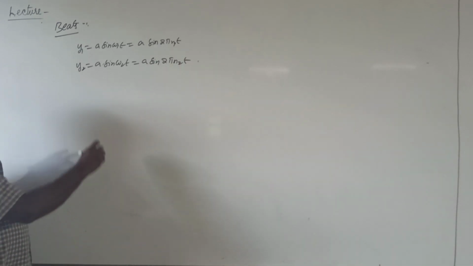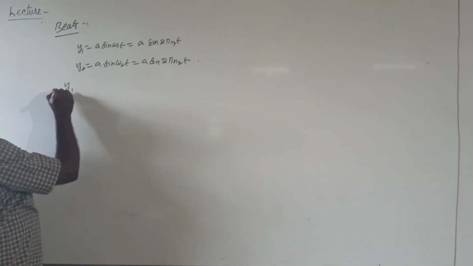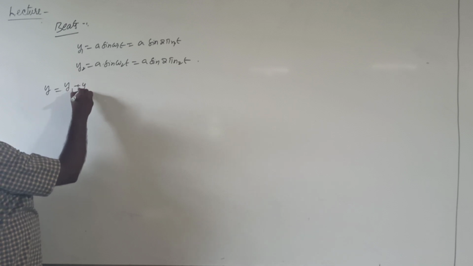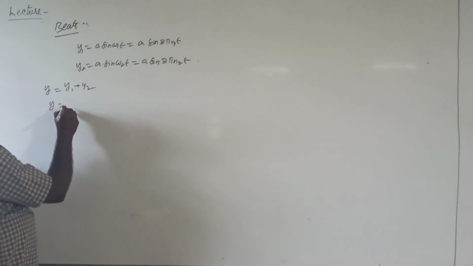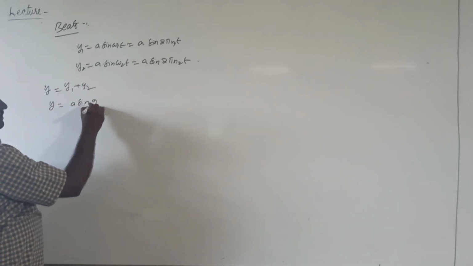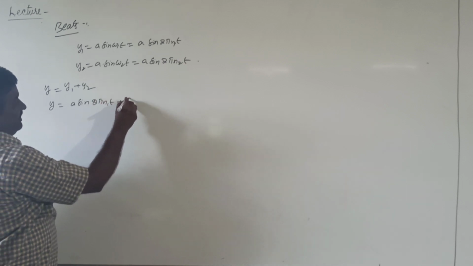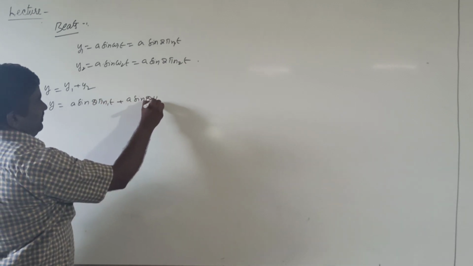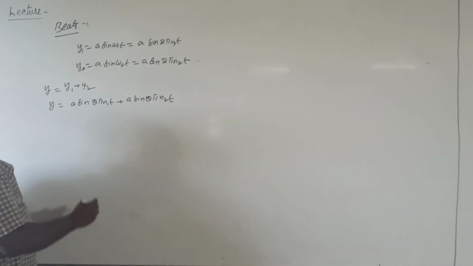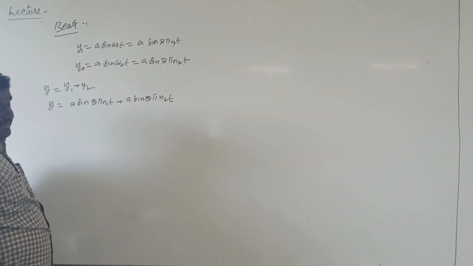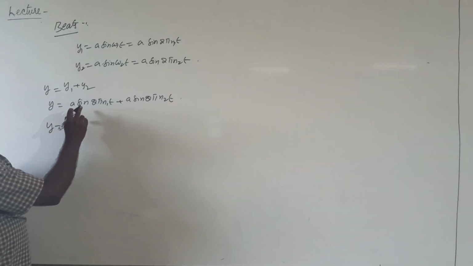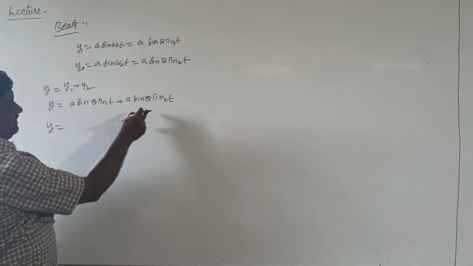So these two waves are superposed with each other. The resultant displacement y equals y1 plus y2, then y equals a sin 2 pi n1t plus a sin 2 pi n2t. By applying the trigonometric rules, we solve this equation. We use the sin A plus sin B formula.